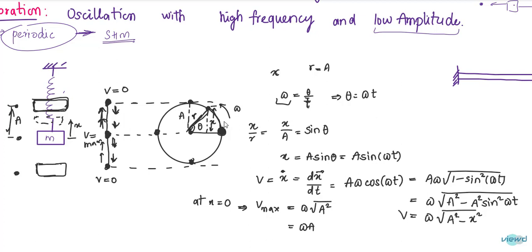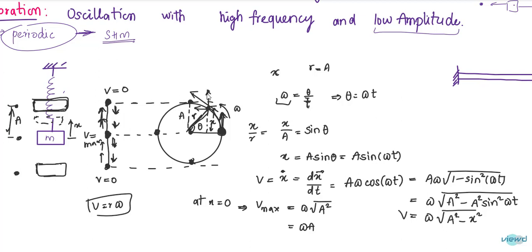Or this can also be found as follows. The tangential component at this point is the absolute velocity at that point. So v is equal to r omega. Here also v is equal to r omega, but we need to consider only the horizontal or vertical component.